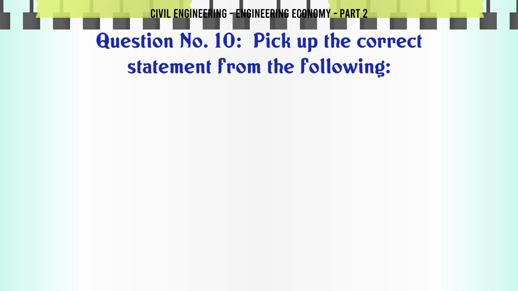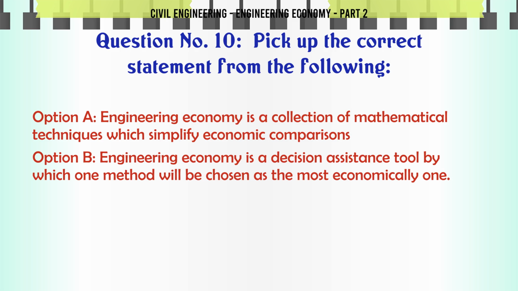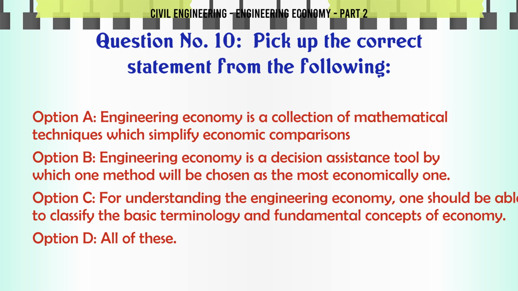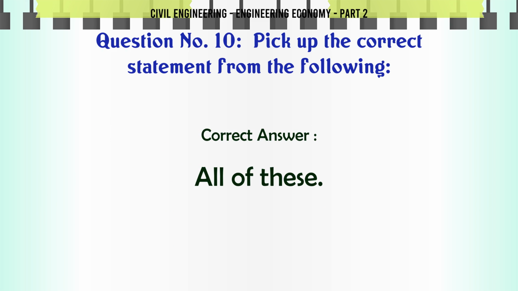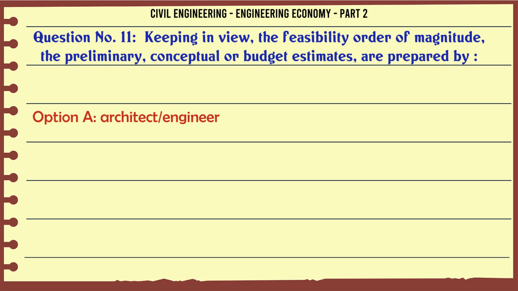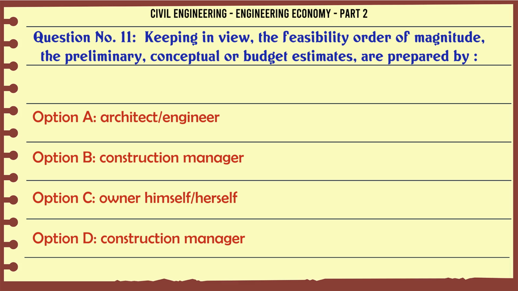Pick up the correct statement from the following. A. Engineering economy is a collection of mathematical techniques which simplify economic comparisons. B. Engineering economy is a decision assistance tool by which one method will be chosen as the most economical one. C. For understanding the engineering economy, one should be able to classify the basic terminology and fundamental concepts of economy. D. All of these. The correct answer is all of these.